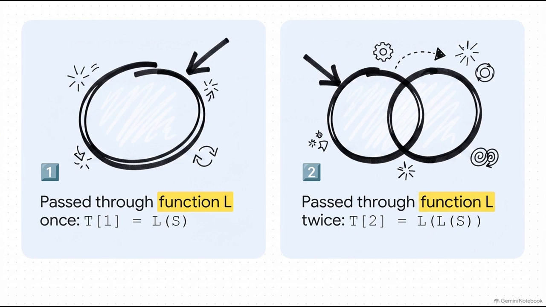And this brilliantly illustrates a core principle of reliable computer science, idempotency. When data S is passed through function L one time, compared to when that exact same output is passed through function L again, the script is actively verifying its own stability. In the code, this is written as the check. Fix equals T1 equals T2.